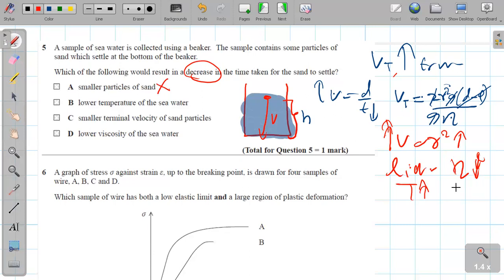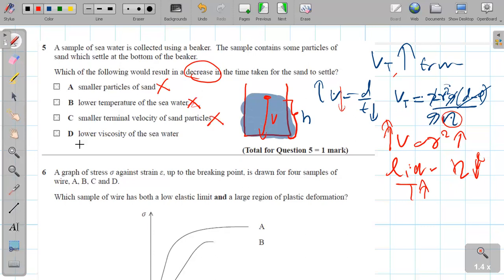So technically, it's not going to help. Wait, lower temperature means the viscosity is going to increase. So it's not going to help, because once the viscosity increases, velocity reduces. So the terminal velocity is smaller.